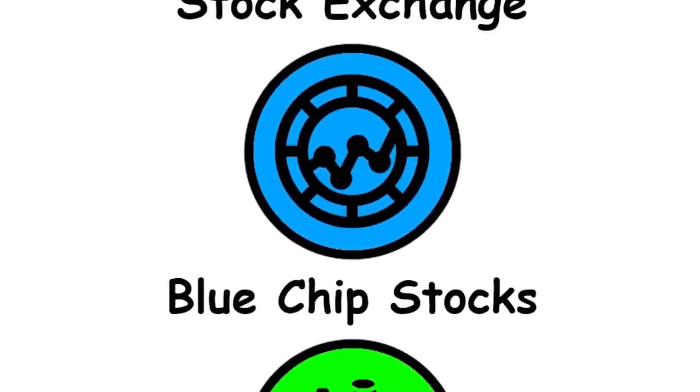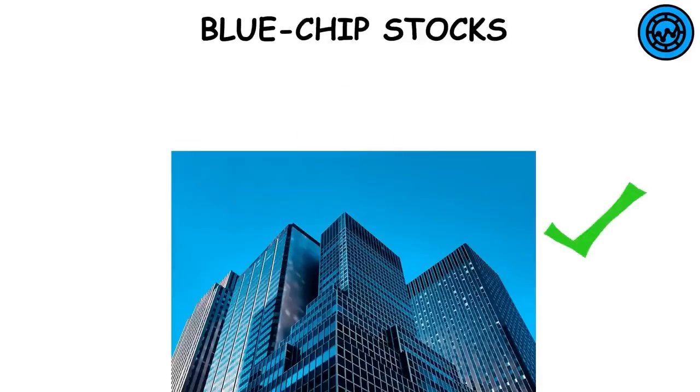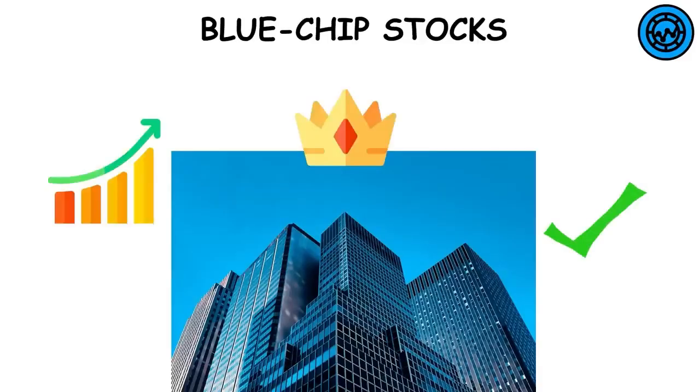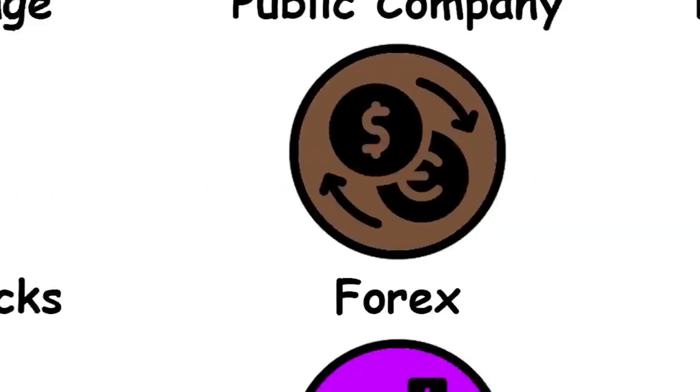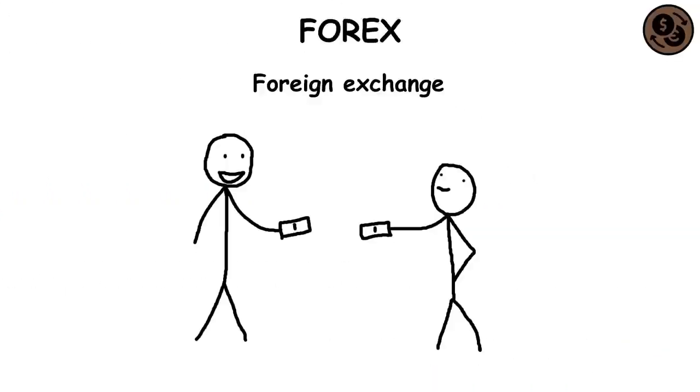Blue chip stocks. Stock that comes from a well-known established company. They have a strong history of performance and often pay dividends. Forex. Foreign exchange involves trading different currencies.